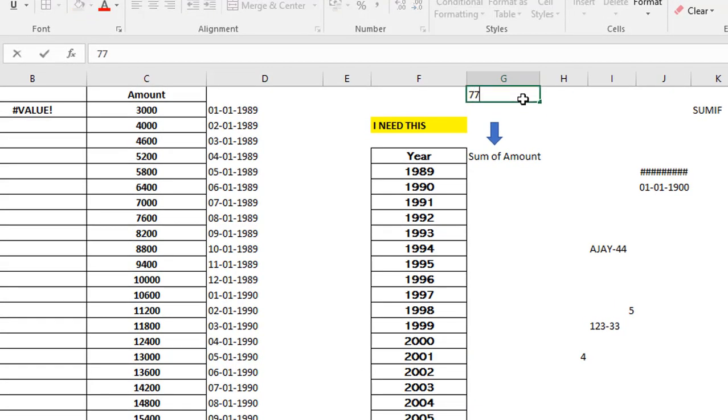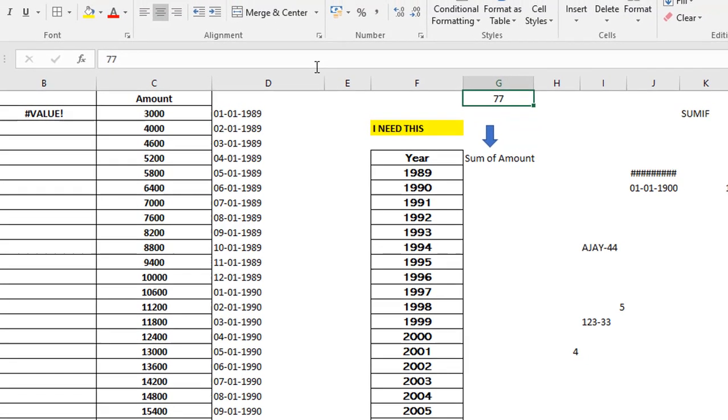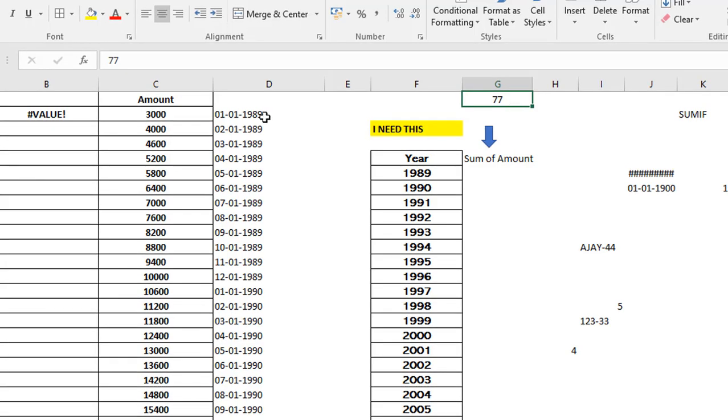If I just enter some number, it immediately goes to the right side by default. That's a different thing, that later you can change it to the middle by using this middle alignment option, but by default this is how it happens. So the date is converted into a text. There is another way of looking at this.